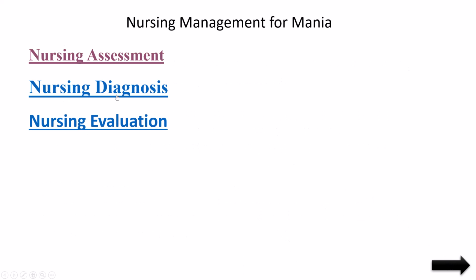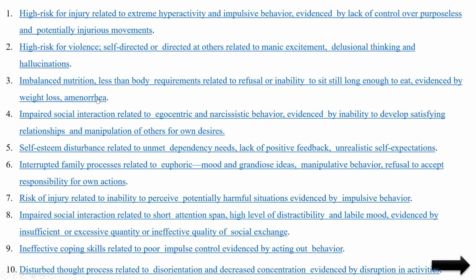This is not a medical diagnosis, this is nursing diagnosis. Here I have given a few nursing diagnoses, around 10. One is high risk for injury, because they are overactive. And second is high risk for violence, so they will become violent, and that also leads to injury. And imbalanced nutrition, because in the signs and symptoms we have seen that because of overactivity they will not follow their normal food habit. So there is a nutritional problem. That's why nutritional problems may arise. So imbalanced nutrition.